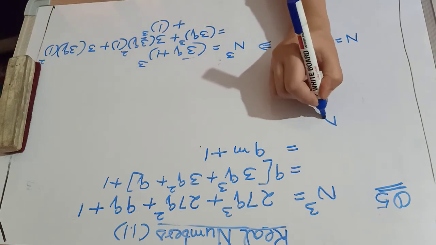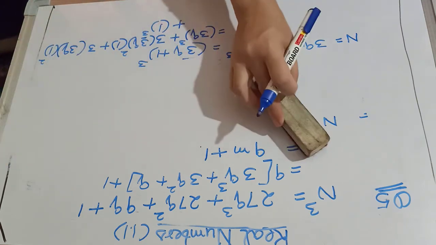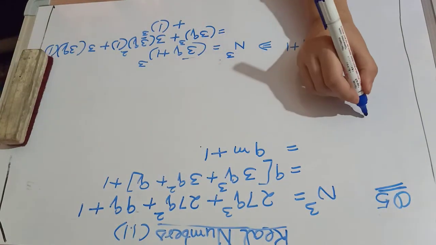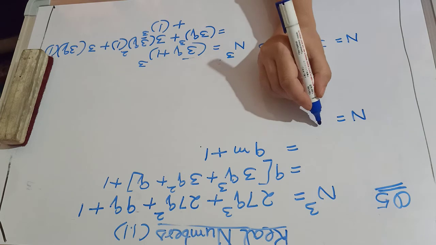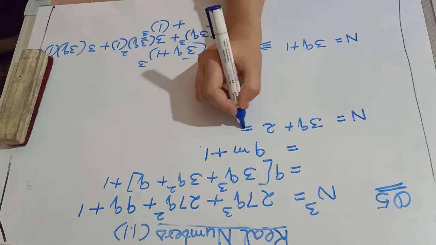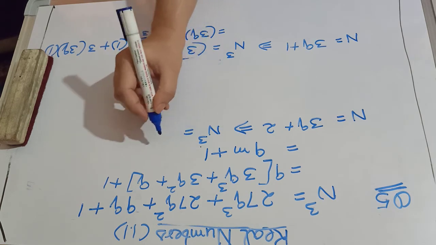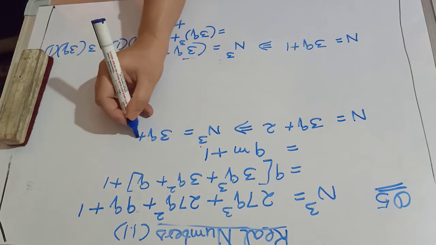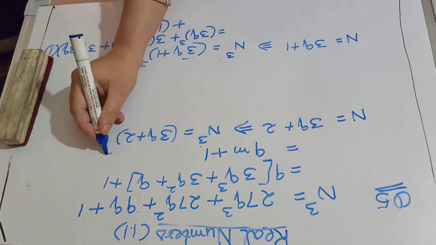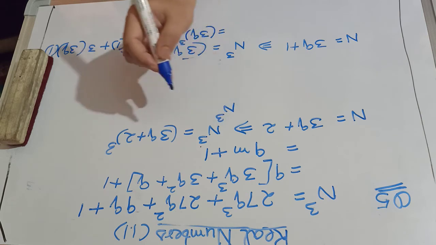Then come to your third one. First of all, consider n as 3q plus 2. Then apply cube on both sides. n cube will be 3q plus 2 whole cube. Apply the identity.